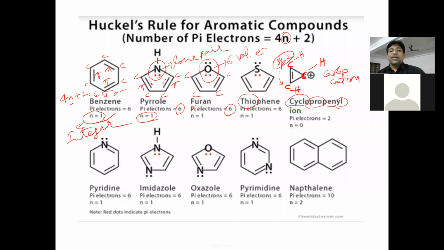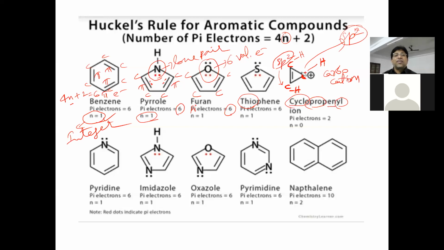But this one here, the carbon has 3 single bonds and a positive charge. If carbon has 3 single bonds and 1 positive charge, it is also an sp2 carbon. sp2 hybridization takes place here. So in C+, which type of hybridization takes place? sp2. So it is also an sp2 carbon. How many sp2 carbons here? 3 sp2 carbons. sp3 should not be there.